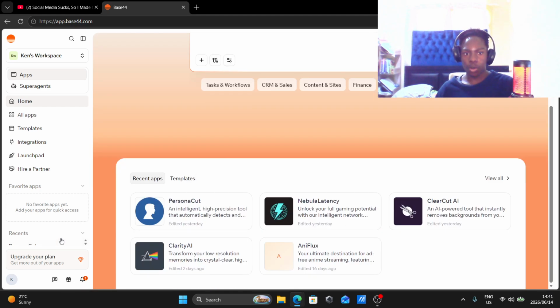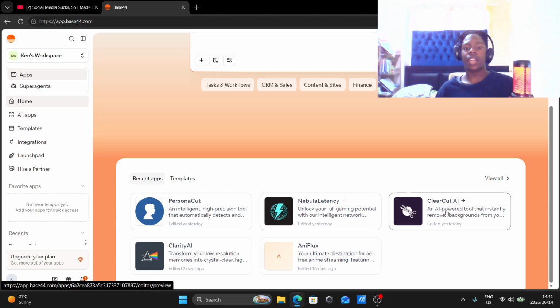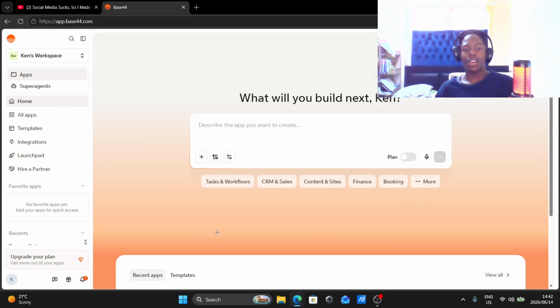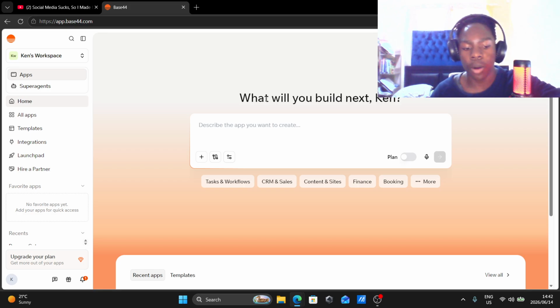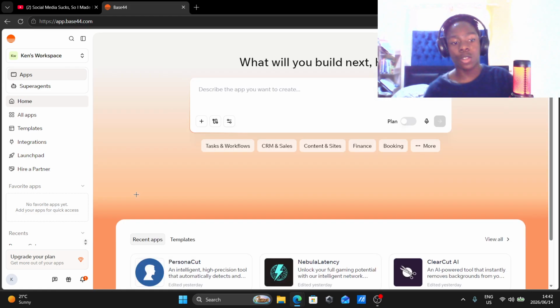So look, if you go to Base 44, you can create any app, right? Now there's obviously restrictions to this. For example, some apps are mid if you don't give it the right prompt. And by the way, do not use a prompt from AI. Just make your own prompt. I'm serious. Because if you go to ChatGPT and paste the prompt in, the AI will mess up your whole vision of what you wanted to actually do. So instead, just make your own prompt. I don't know, make a social media app. You'll probably get something. Okay, basically this is the method.